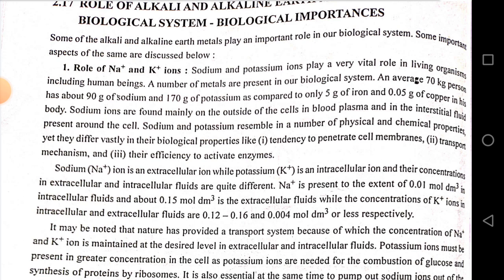Sodium ion Na+ is an extracellular ion while potassium K+ is an intracellular ion, and their concentrations in extracellular and intracellular fluids are quite different.